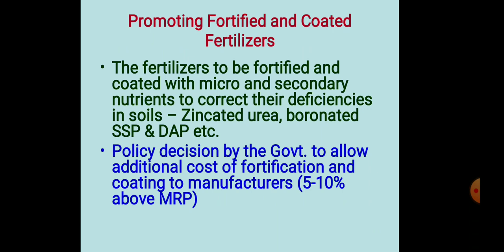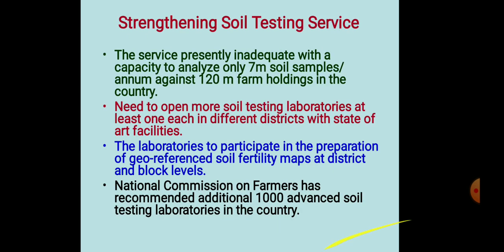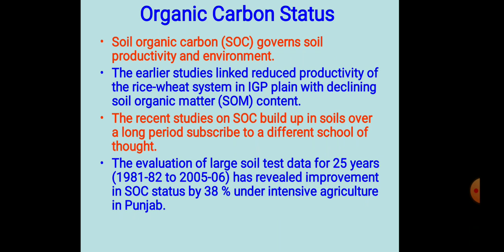Next, promoting fortified and coated fertilizer. Firstly, fertilizer to be fortified and coated with micro and secondary nutrients to correct their deficiencies in soil, such as zincated urea, boronated SSP and DAP, etc. That is the policy decision by the government to allow additional cost of fortification and coating to manufacturers, 5 to 10% above MRP.